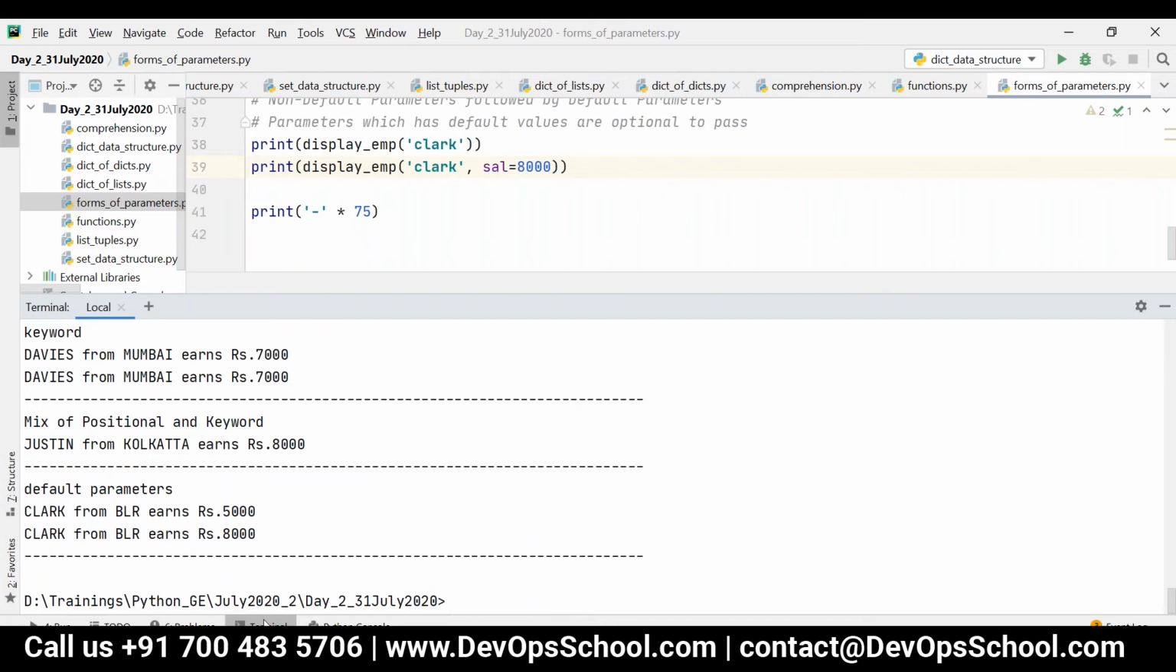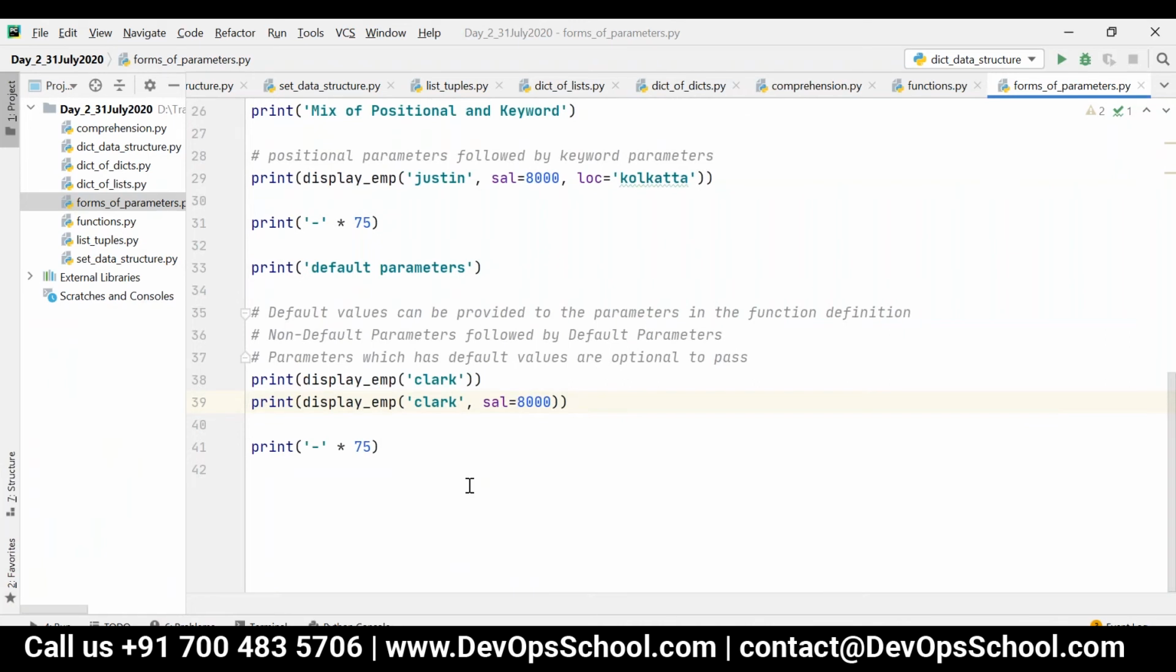Clear, Ajmal? Any doubts so far? Yeah, that's fine. So by changing the default value, we can just give it here like that. The function, yes, with exactly the change. So if you want to overwrite it, you can just change it over here.